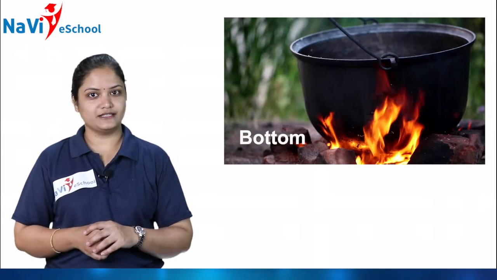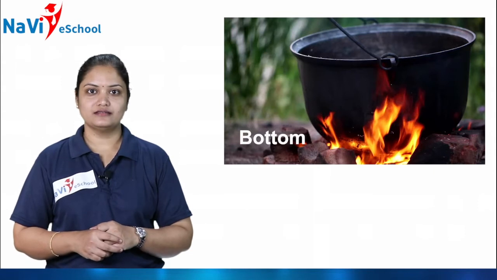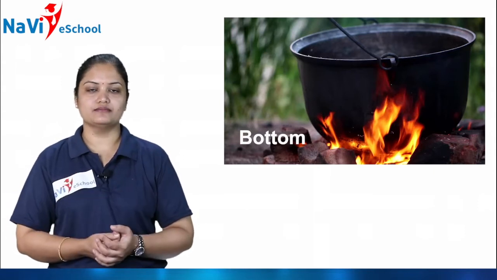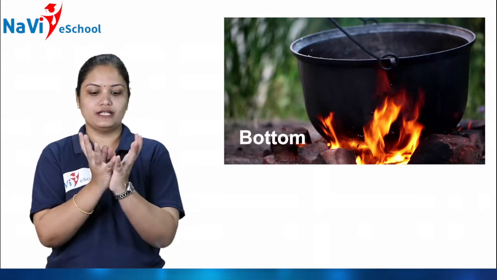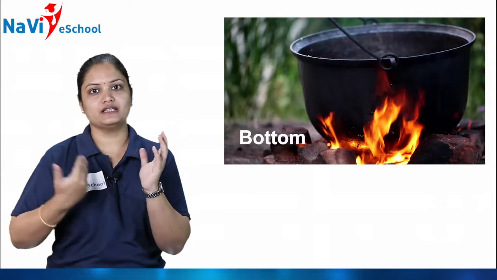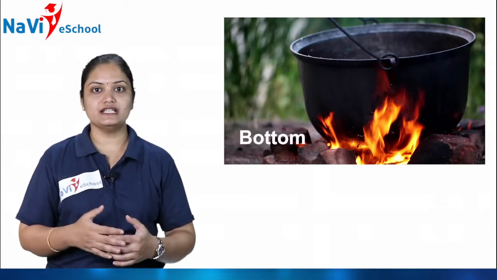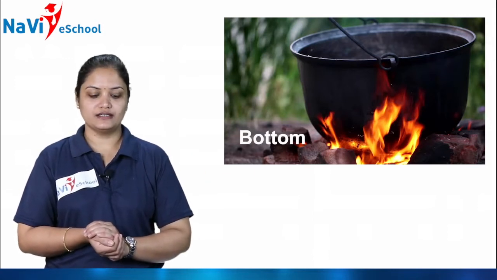Pot, isn't it? See, where is the fire? ಕೆಳಗಡೆ ಅದು fire, it is touching the bottom. ಕೆಳಗಡೆ ಇರುವಂಥ ಪಾಟಿಗೆ ಕೆಳಗಡೆ ಇರುವಂಥ ಭಾಗಕ್ಕೆ ನಾವೇನಂತೀವಿ? ಬಾಟಮ್ ಅಂತ ಕರಿತೀವಿ. So the fire is touching the bottom of the pot, isn't it?